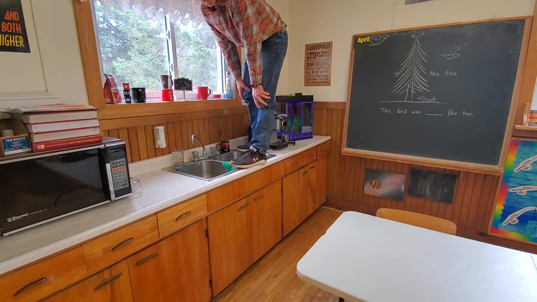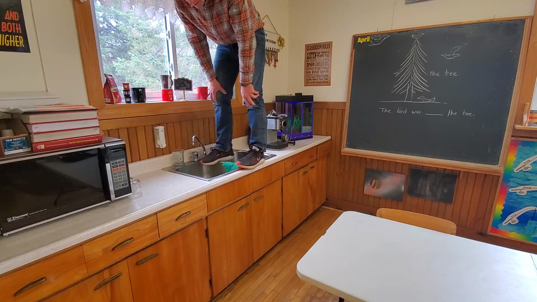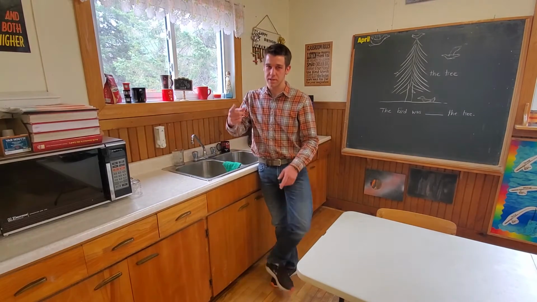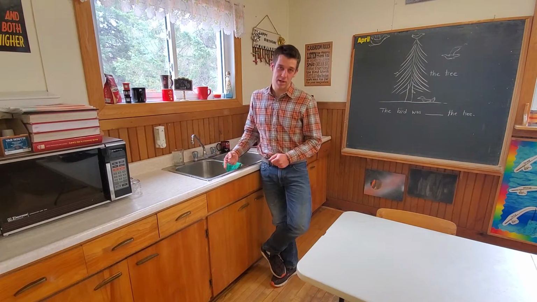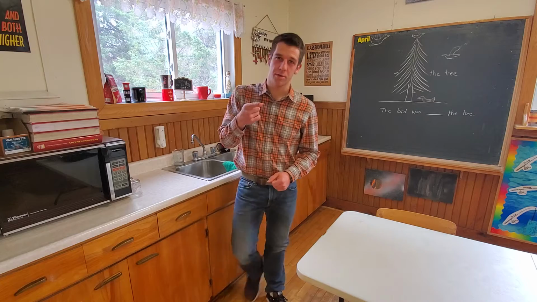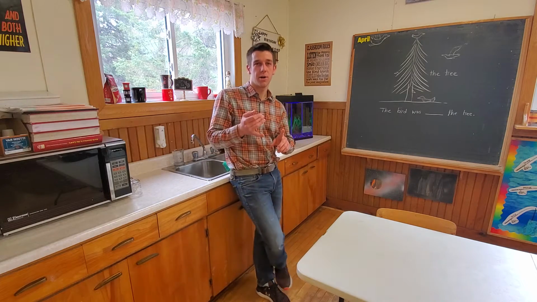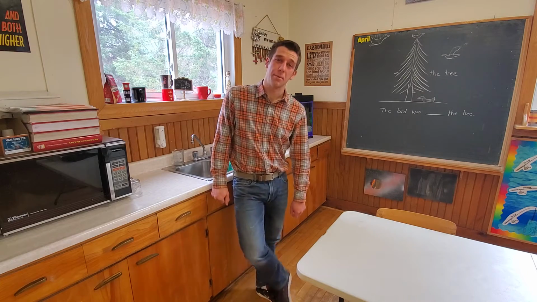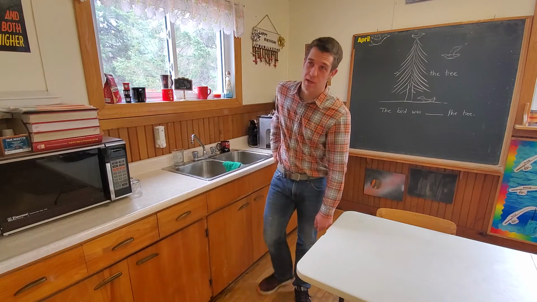Right? Now I'm on the sink, above the sink. It's all about the sink. Remember, the sink is the object of the prepositional phrase near, in, under, above. So now, in today's lesson, we're going to be talking about prepositional phrases used as adjectives.